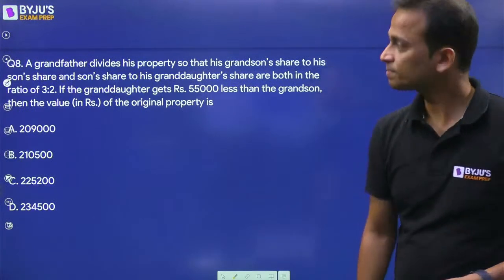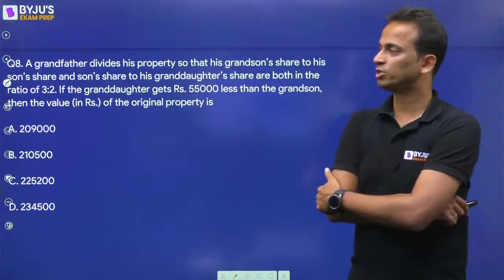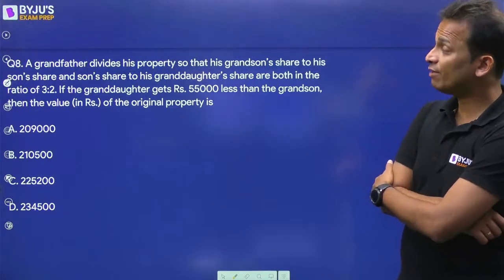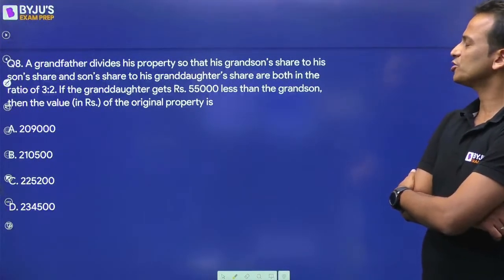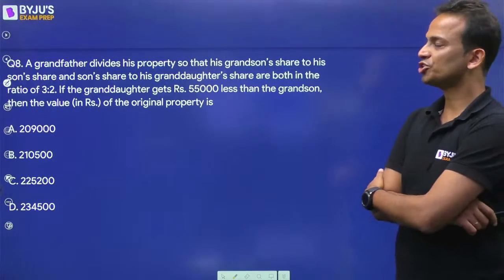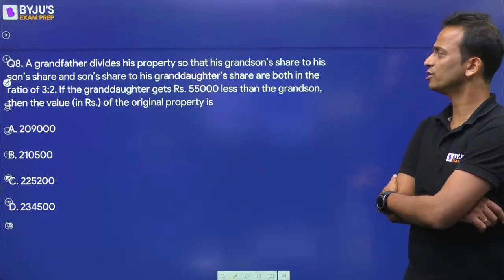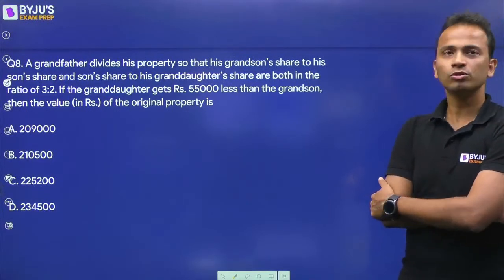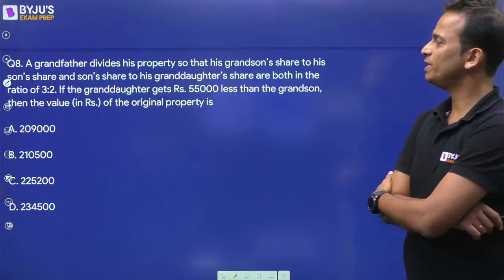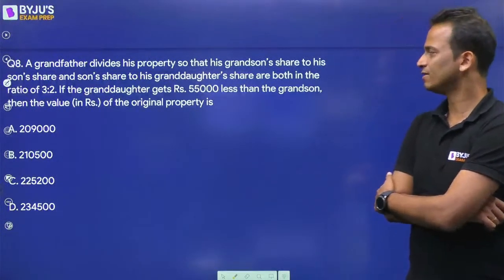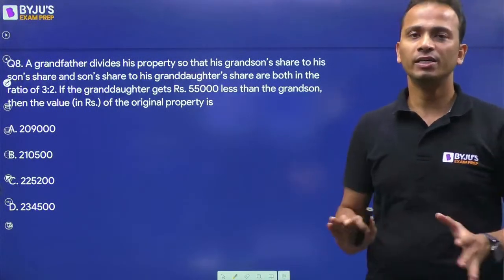Slightly lengthy. Based on ratios. A grandfather divides his property so that his grandson's share to his son's share and son's share to his granddaughter's share are both in the ratio 3:2. If the granddaughter gets rupees 55,000 less than the grandson, then the value of the entire property is how much?